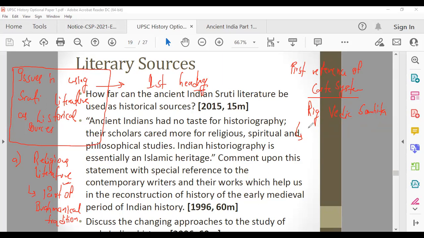And in that Rig Vedic Samhita, there is a hymn known as the Purusha Sukta hymn. It talks about the four caste system. But what are the castes they talk about? Brahman, Rajanya, instead of Kshatriya they have written Rajanya, then Vaishya, and then Shudra.